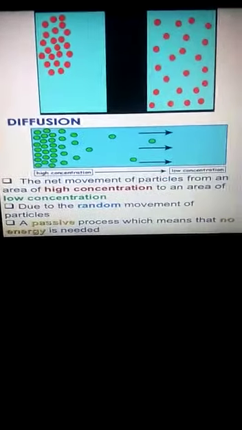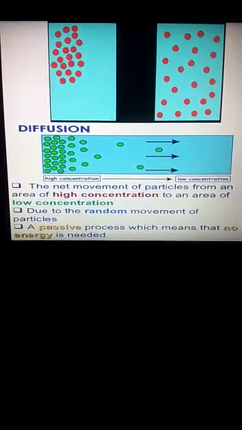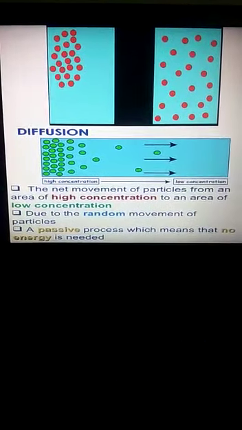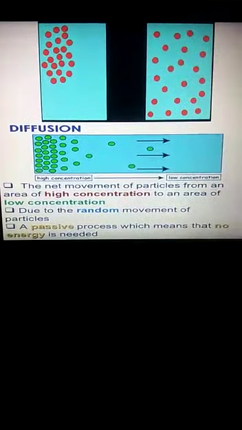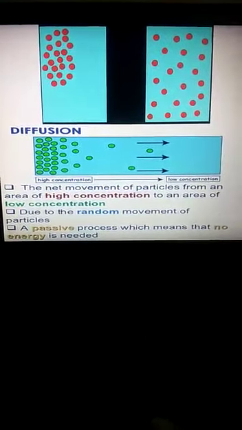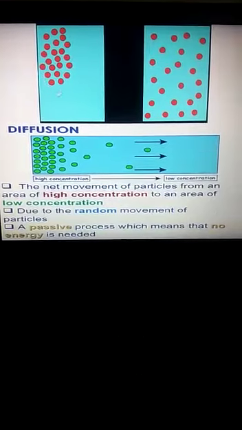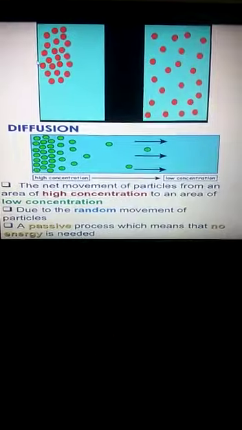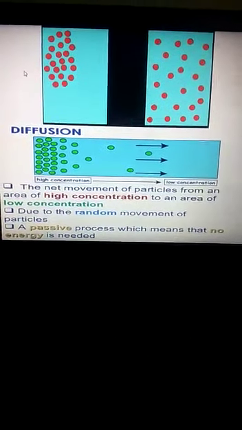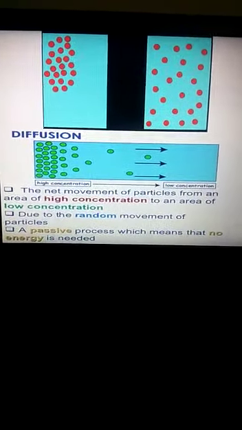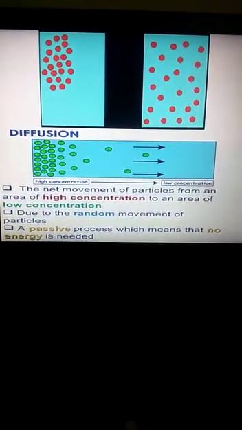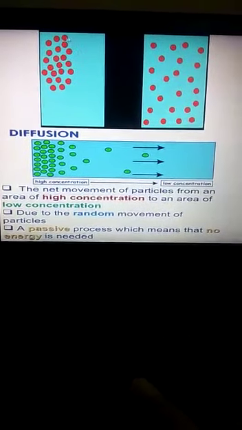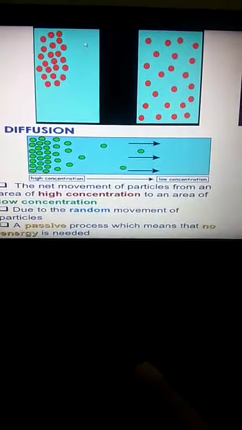Good morning again. So, we are again coming to the same topic of diffusion, and let's define it together: it is a net movement of particles from an area of high concentration to an area of low concentration. Please remember one thing, that these particles could be of any state of matter. It could be solid, it could be liquid, it could be gas. Any particle, solid, liquid or gas, always starts moving from a region of its higher concentration to the region of its lower concentration.